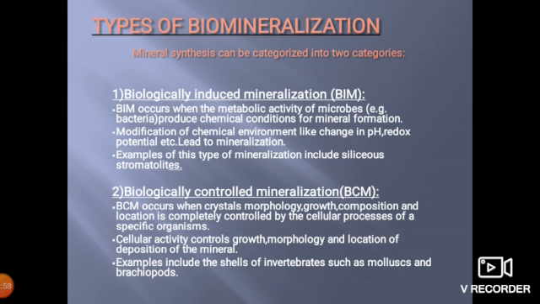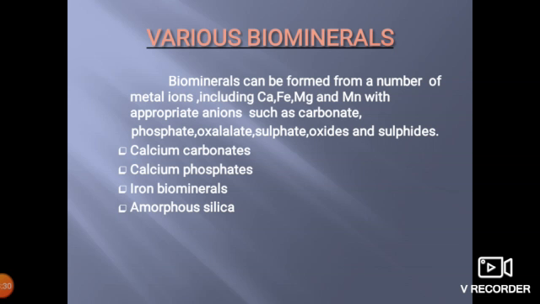The second one is biologically controlled mineralization. BCM occurs when crystal morphology, growth, composition, and location are completely controlled by the cellular processes of a specific organism. Cellular activity controls growth, morphology, and location of deposition of the mineral. Examples include the shells of invertebrates such as mollusks and brachiopods. In the case of BCM, the organisms control the process genetically and chemically. These are the types of biomineralization.